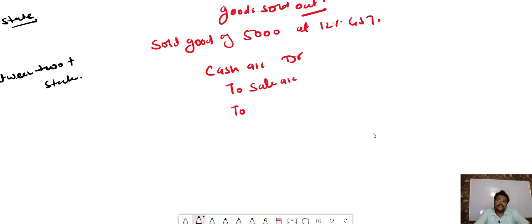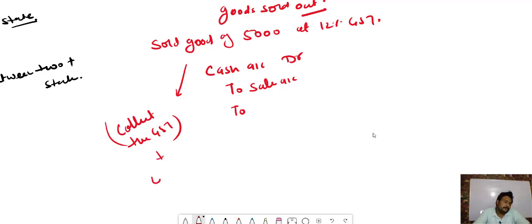Similarly, at the time of sales, we will collect the output IGST. What will we do, bacha? We will collect the GST from the purchaser. And this is our responsibility, that this particular GST we have to submit to the government. And bacha, when it is our responsibility to submit the amount to the government, it is our liability, and liability becomes credit.